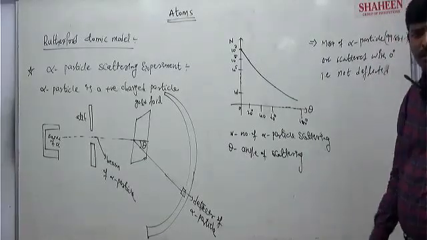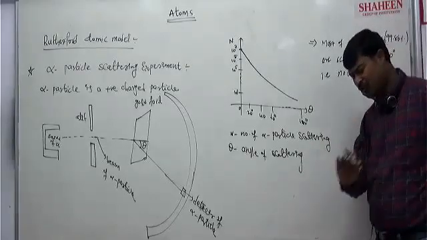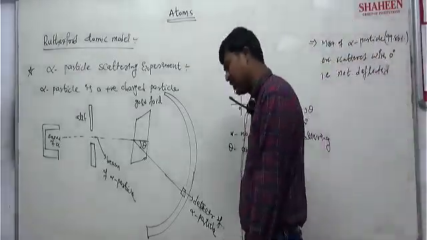Clear? So most of the alpha particles after passing through the gold foil are not deflected, as observed experimentally.